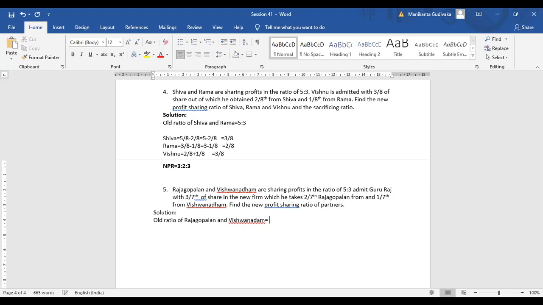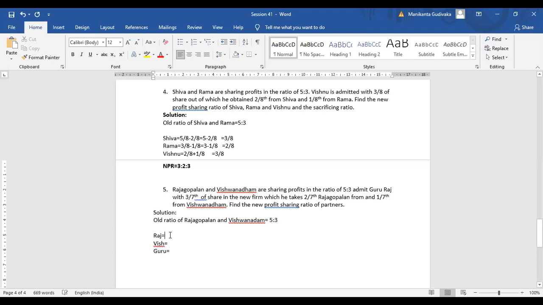We have 5:3, right? Then how to find out the new ratio? Now let's take Rajgopal. I'm just taking shortcuts, so as not to waste time. Then I have Vishwanathan. Then I have Guru. These are the people we have in the organization.